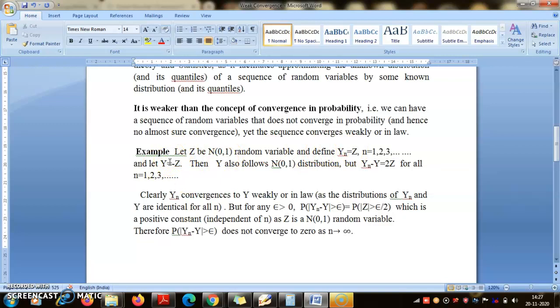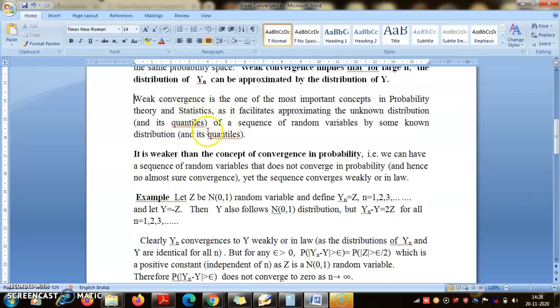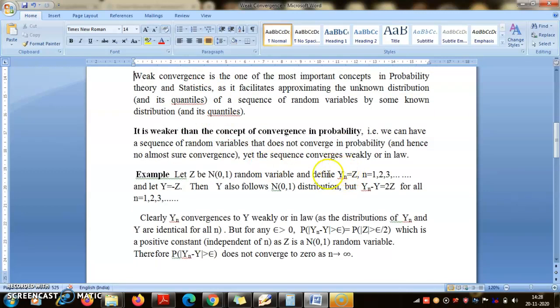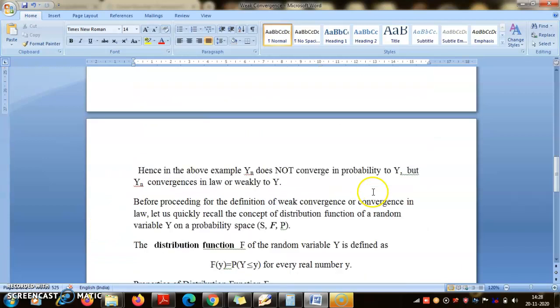This is an easy case of convergence in law, or weak convergence, because each Yn has the same probability distribution as Y. In fact, in this case there is no question of approximation; the distribution of Yn is exactly the same as that of Y. So you have the ideal case where you can approximate the probability distribution of Yn by the distribution of Y, as they are identically distributed, but still there is no convergence in probability.